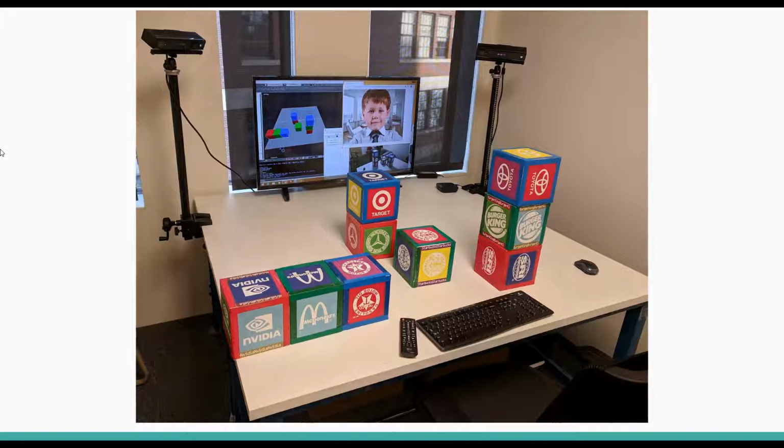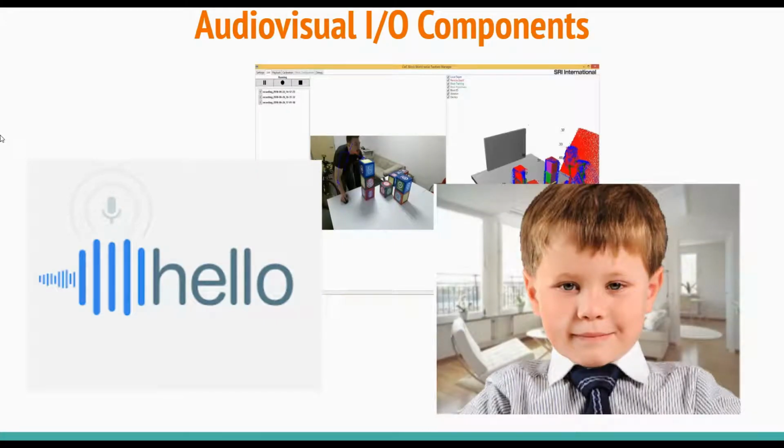We use two Kinect sensors to track the block positions on the table, as well as various additional I/O equipment for audio-visual communication. The interaction is speech-based. We employ Google Cloud Speech-to-Text API, as well as animated child avatar, David, for communicating with the user. The following video fragment demonstrates the interaction with the system.